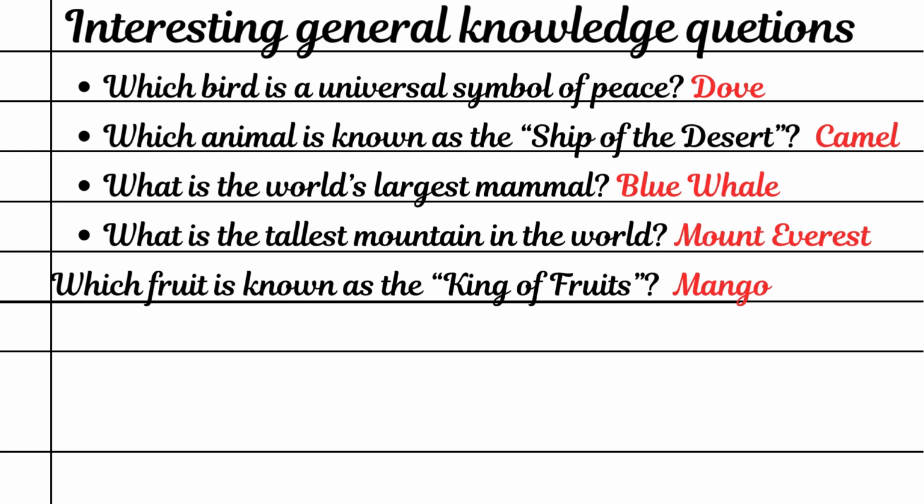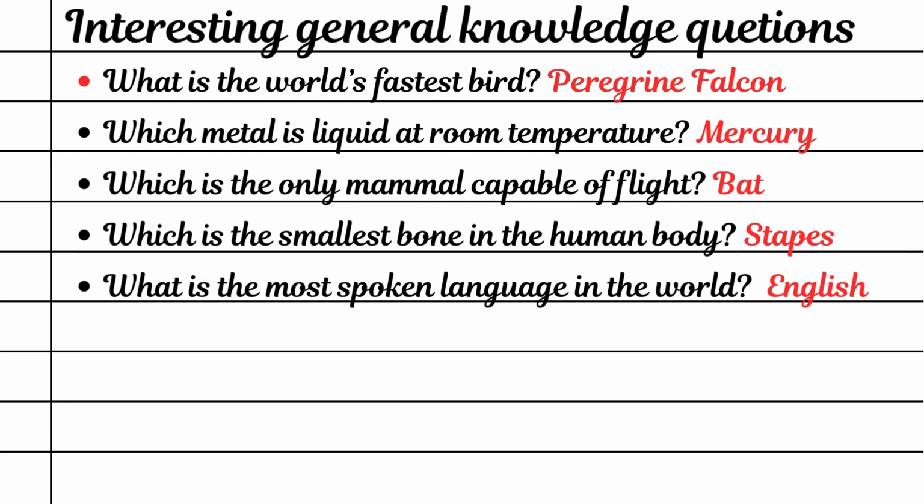What is the world's largest mammal? Blue whale. What is the tallest mountain in the world? Mount Everest. Which fruit is known as the king of fruits? Mango. What is the world's fastest bird? Peregrine falcon. Which metal is liquid at room temperature? Mercury. Which is the only mammal capable of flight? Bat.